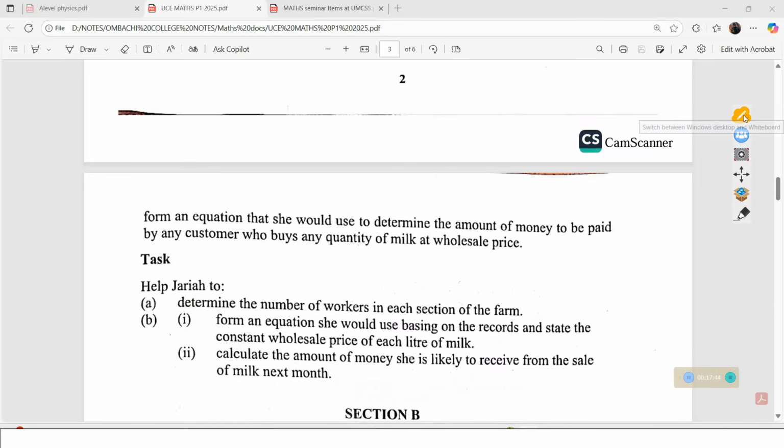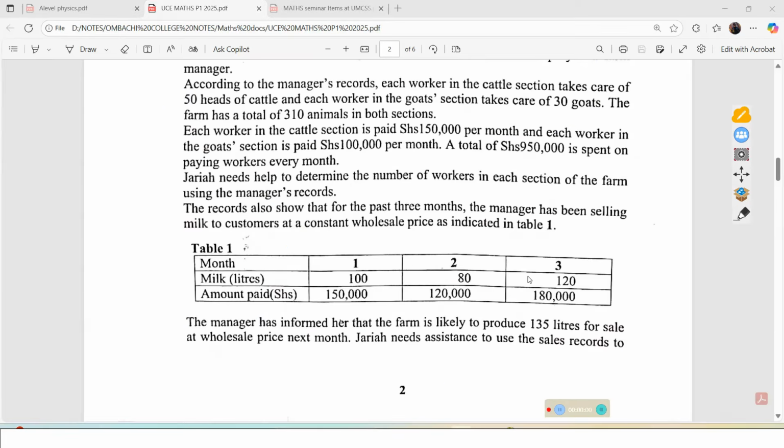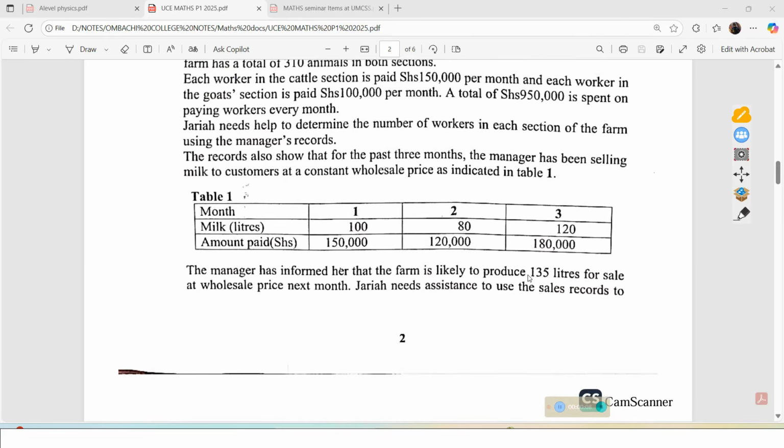So let us look at how best we can now answer part B. Next we need to move to part B, and to answer part B, we shall start our paragraph from here. They are saying the records also show that for the past 3 months, the manager has been selling milk to customers at a constant wholesale price as indicated in table 1.